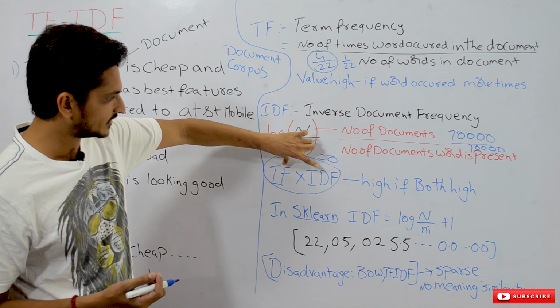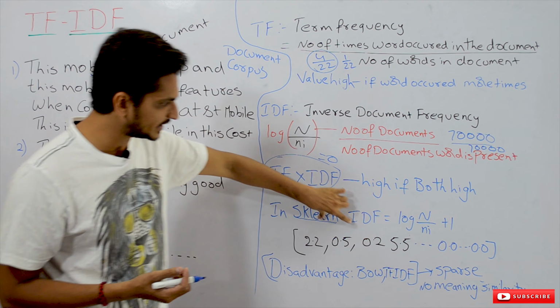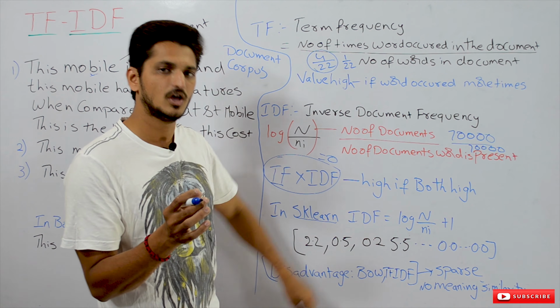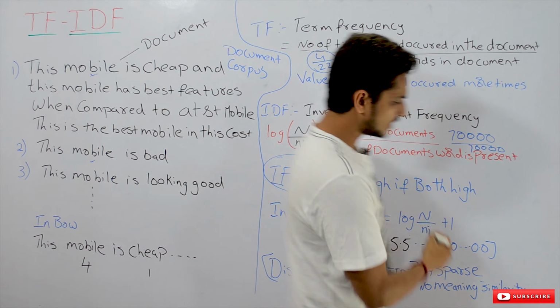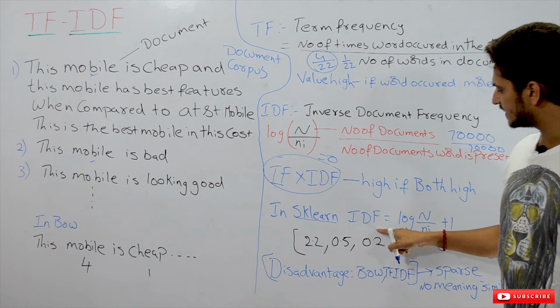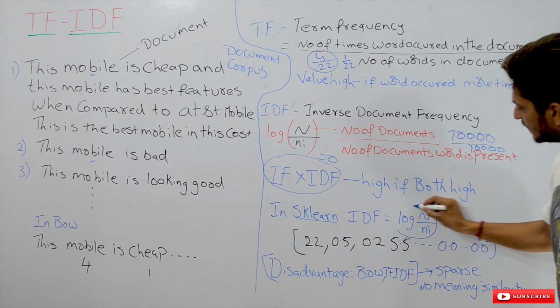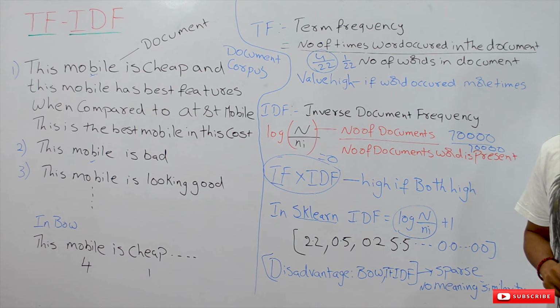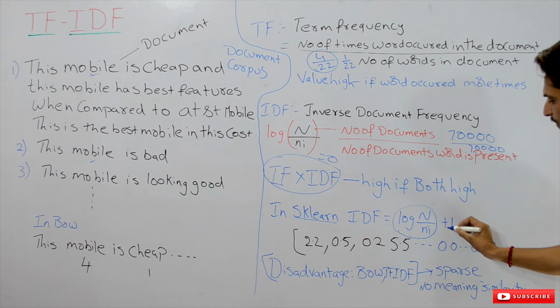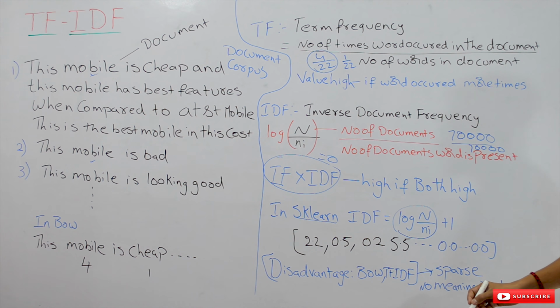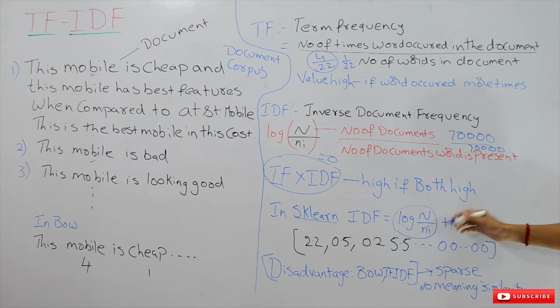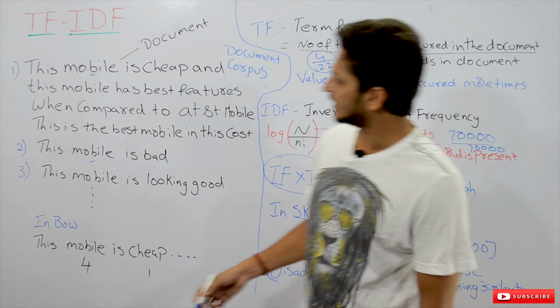In the IDF part, log N by Ni is the formula mentioned in the textbooks, but in implementation they used +1. And one more thing they have done,